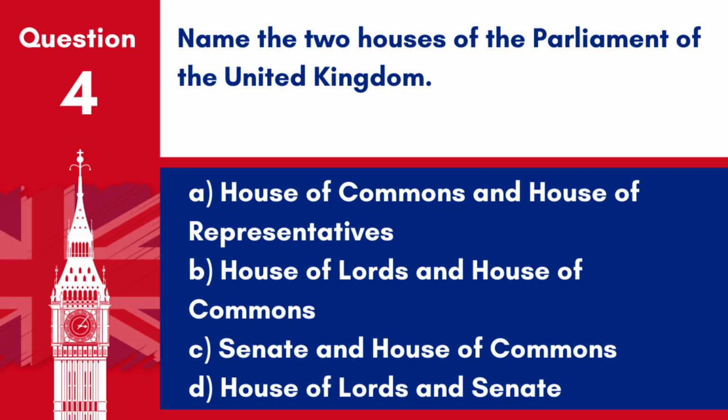Question 4. Name the two houses of the Parliament of the United Kingdom. A. House of Commons and House of Representatives. B. House of Lords and House of Commons. C. Senate and House of Commons. D. House of Lords and Senate. Answer: B. House of Lords and House of Commons. The two houses of the UK Parliament are the House of Lords and the House of Commons.